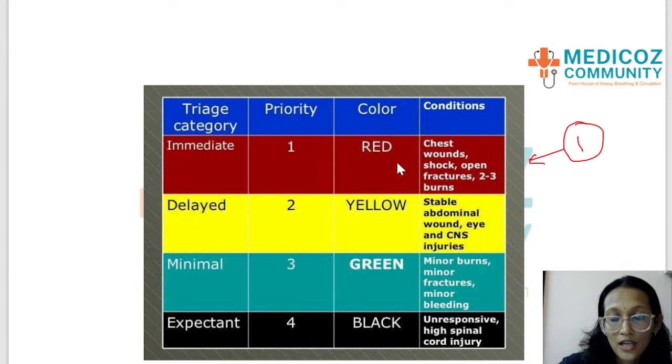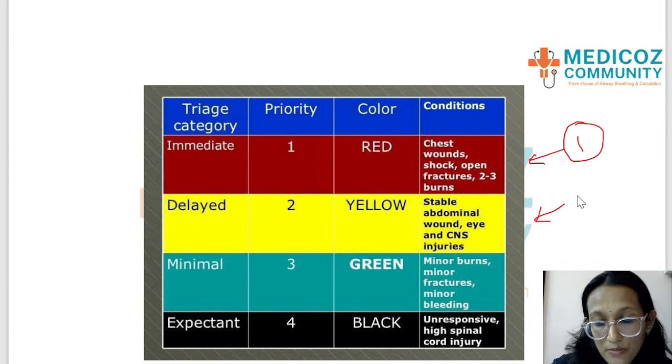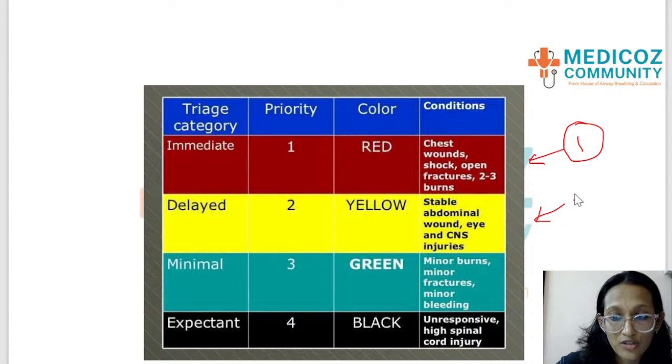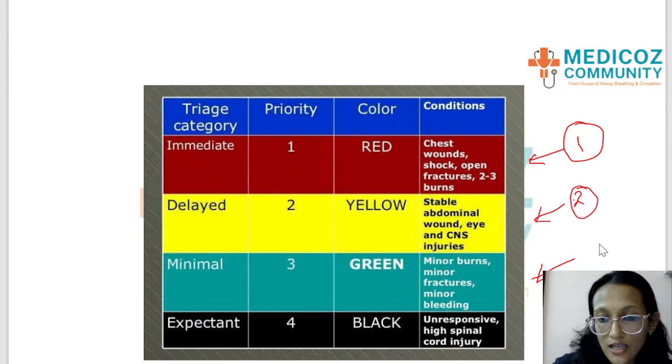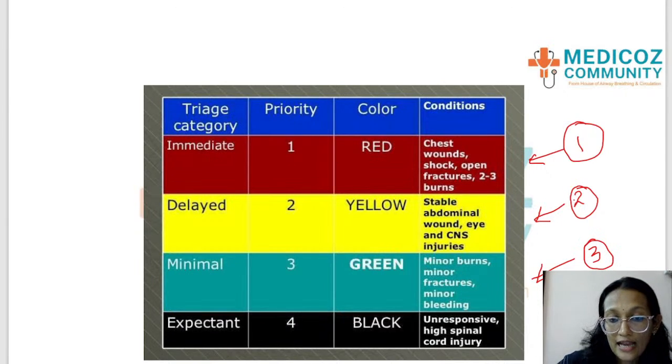The people who are moderately ill can wait for some time to get their treatment. That is called medium priority, which is yellow color. And those with minor burns, abrasions, small fractures, all these are minimum or low priority, which gets the green color. And the last, the unresponsive, the dead people, get the black color.